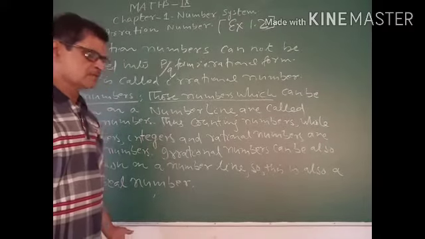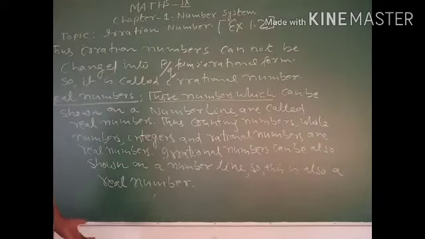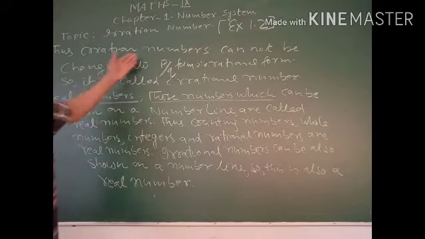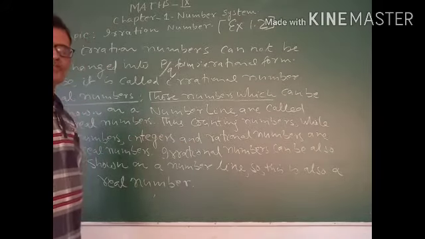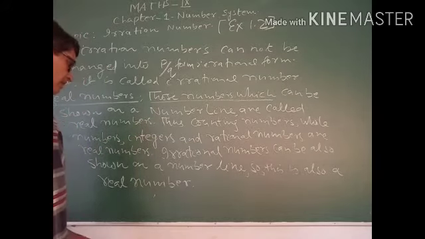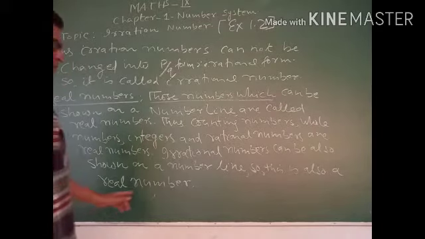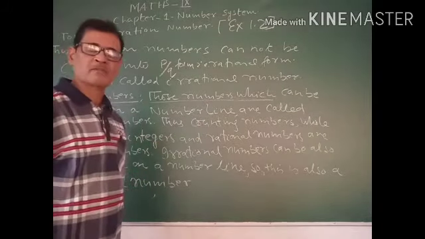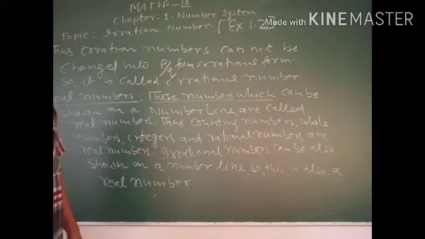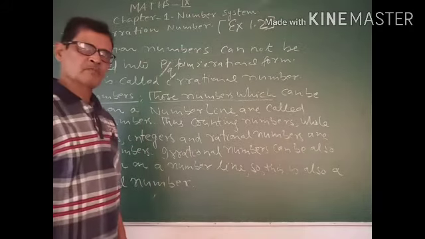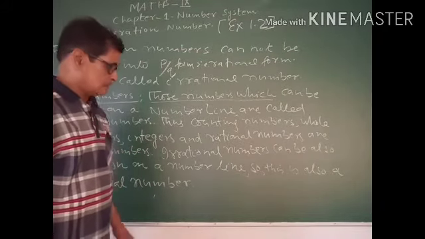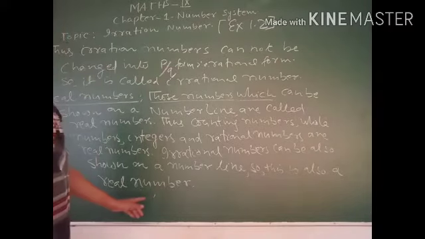So it is very simple to understand that irrational numbers are also real numbers. Don't think that because you can't find the exact value of an irrational number in the decimal process, they are not real. These are real numbers.